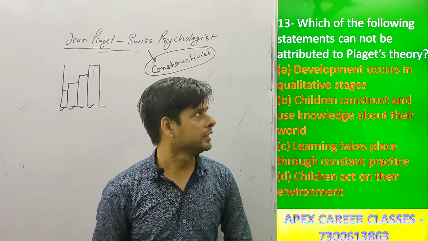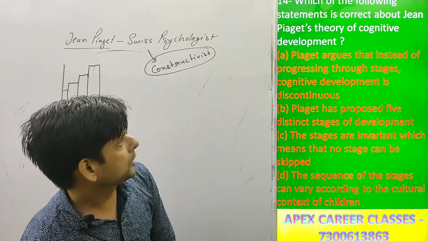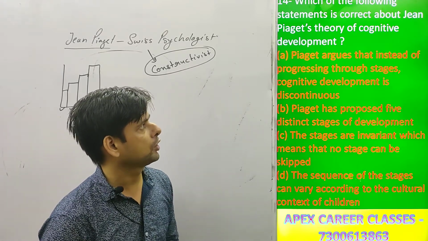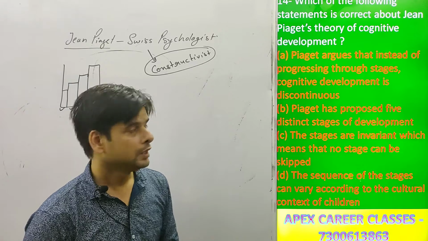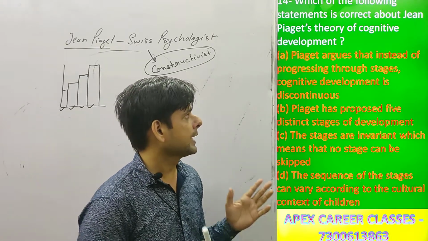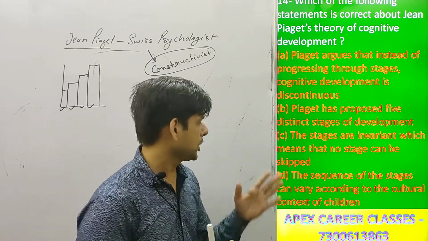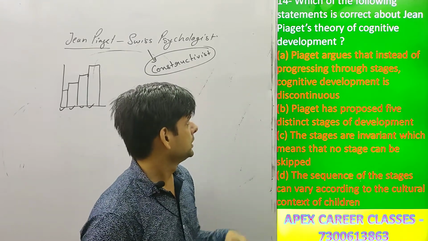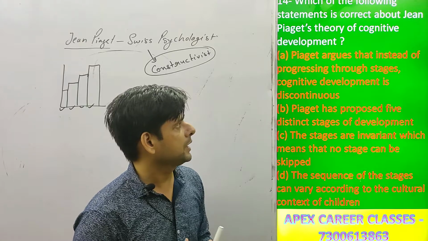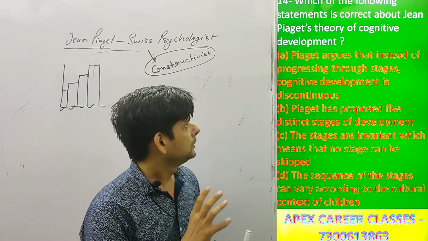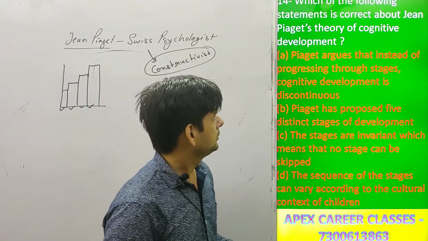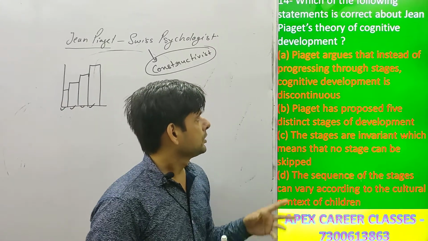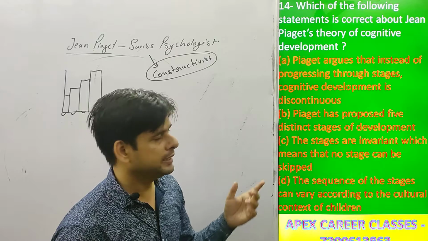Now the next question is, which of the following statements is correct about Jean Piaget's theory of cognitive development? Here we have to find out the correct option. You have four options. Let's go through them. First one is Piaget argues that instead of progressing through stages, cognitive development is discontinuous.